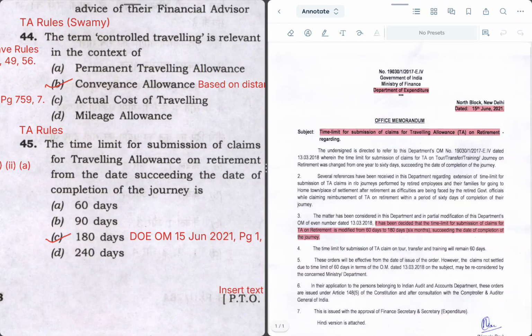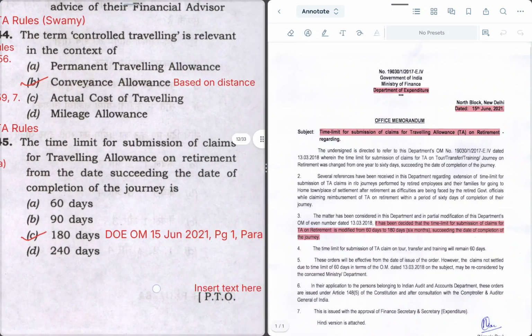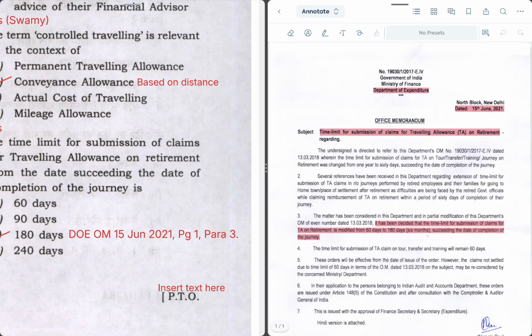It is issued by Department of Expenditure. In para 3 it is given that 100 days will be given, not 60 days.